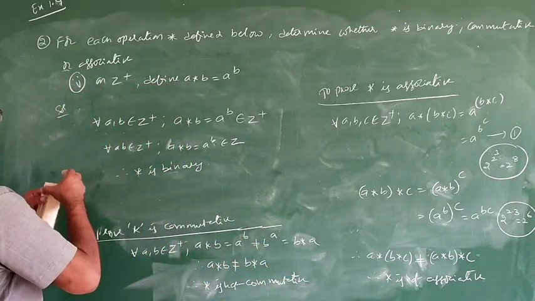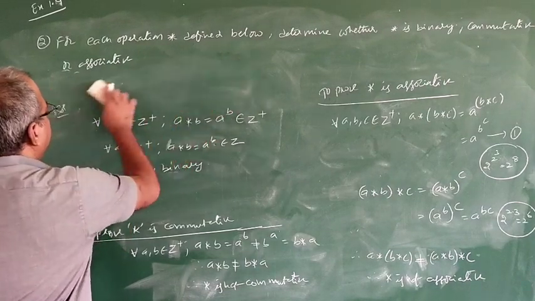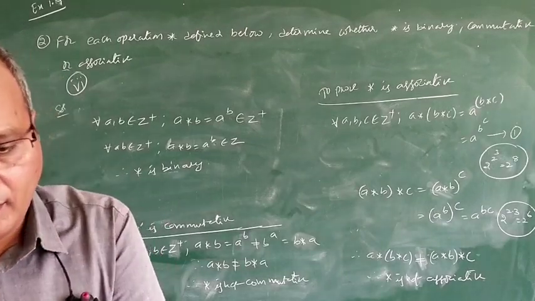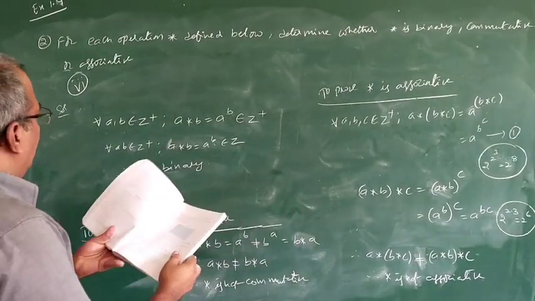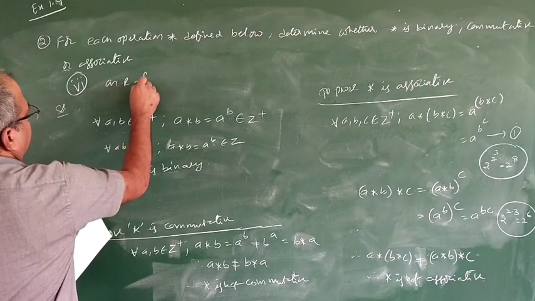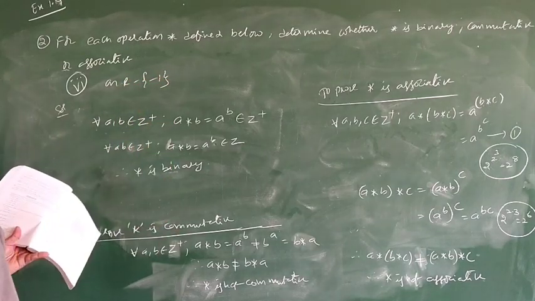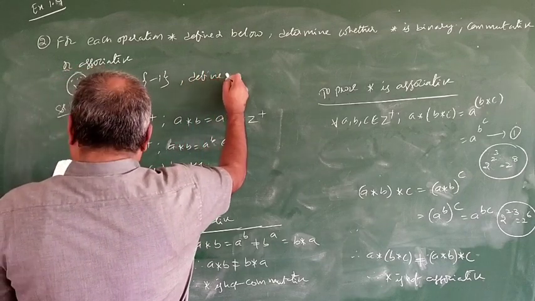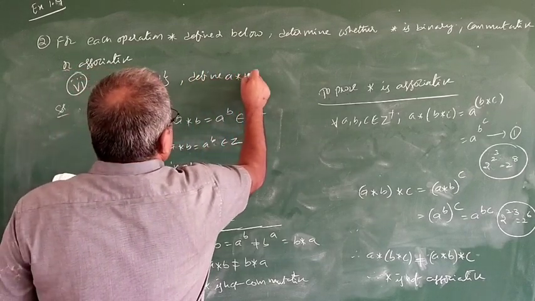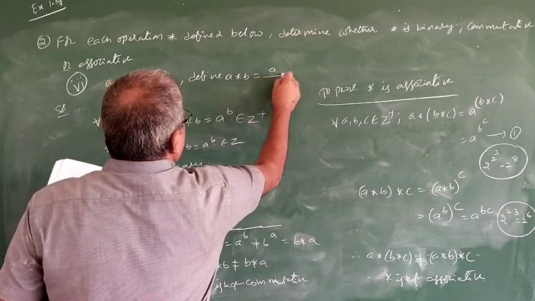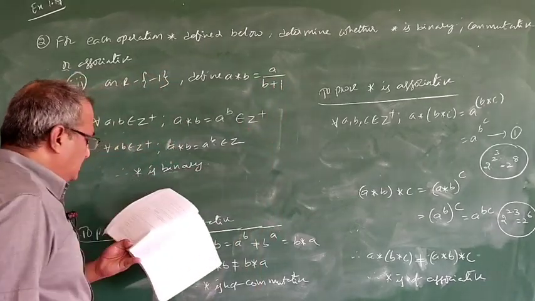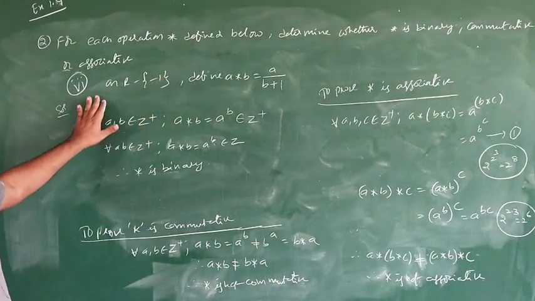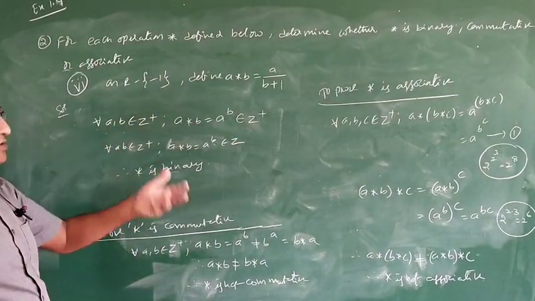Last problem, sixth one. See here, on R minus the set of minus 1, it is the real number set without minus 1. Define A star B is equal to A by B plus 1. Now this is given. So this is today's last problem. We will discuss these problems in the next video.